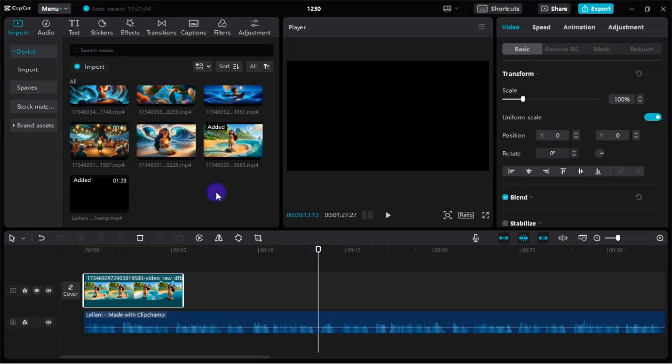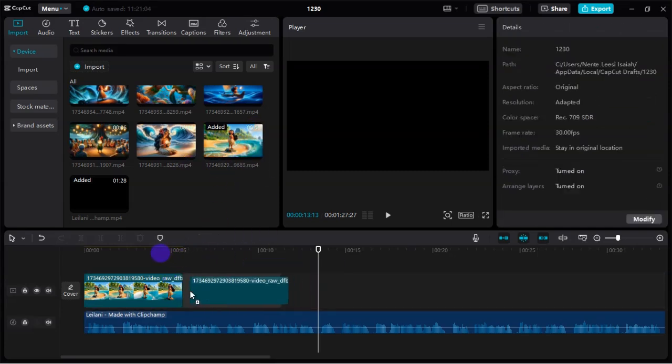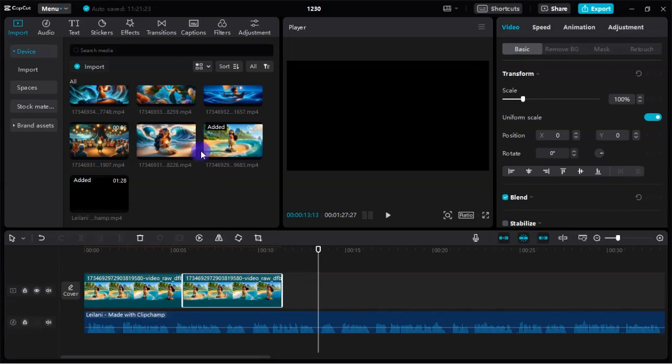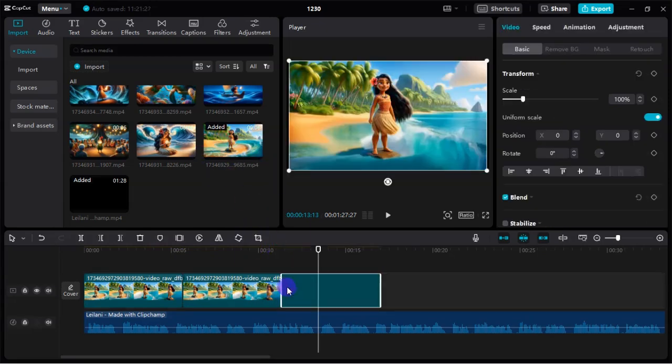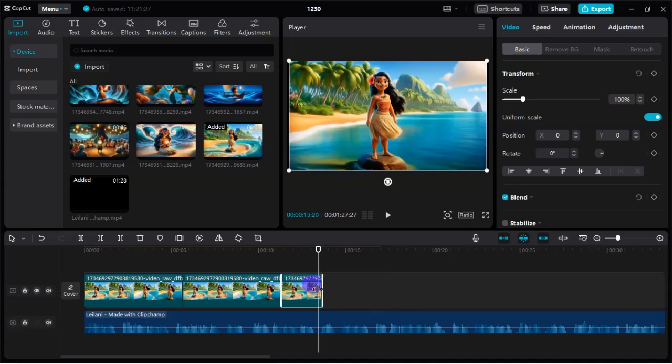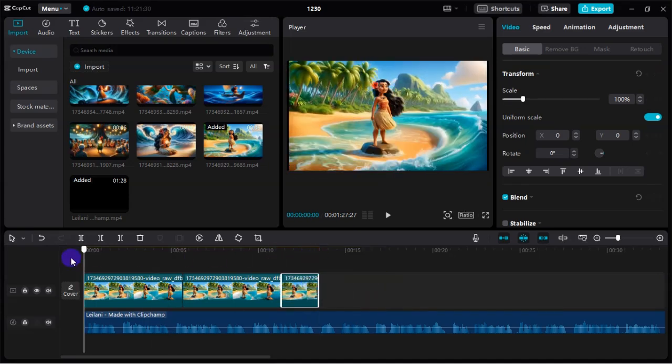Because this particular animated image is just 6 seconds, we need to duplicate it, and to do that we need to add it again. So we have this. We want it to get to this particular location, so let's add it again, and now we are going to trim this part off, and we have this. So let's play this video and we'll see.